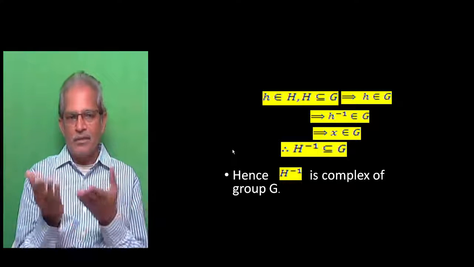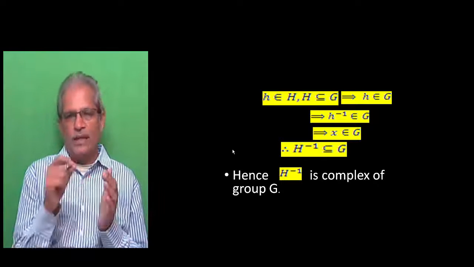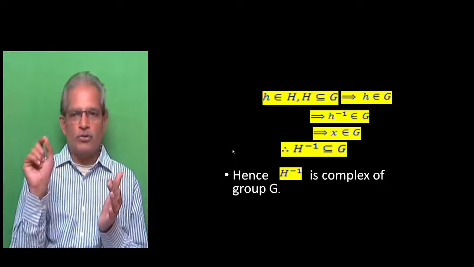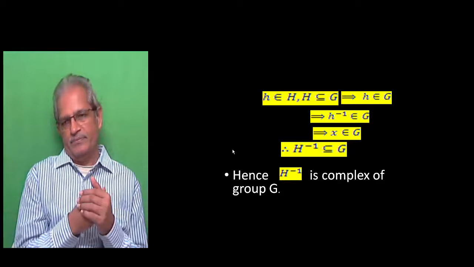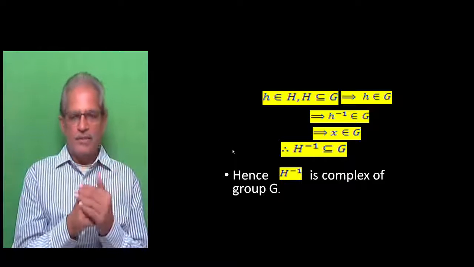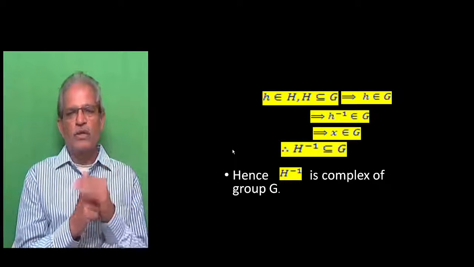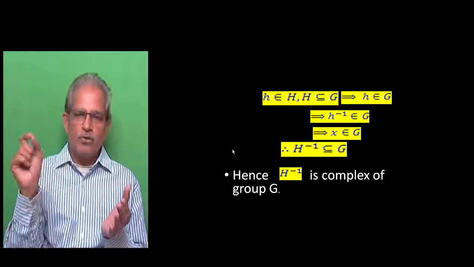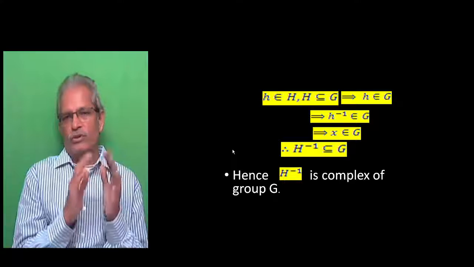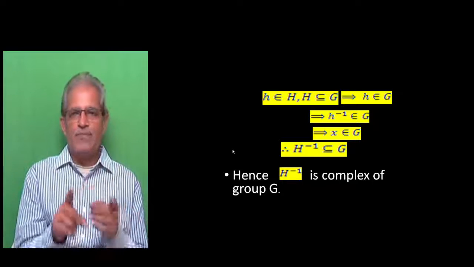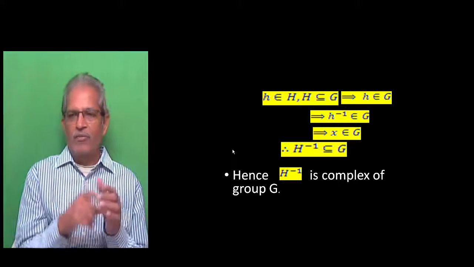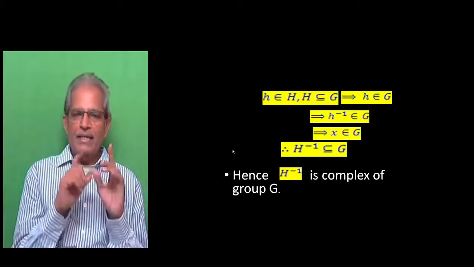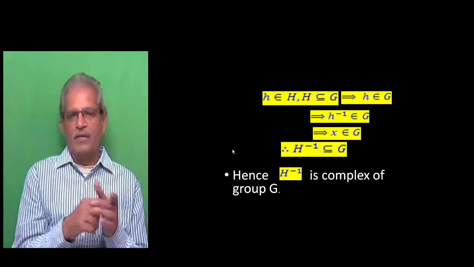But h inverse is nothing but small x. So that implies small x belongs to capital G. So we started with small x belonging to H inverse, and we have shown that small x belongs to capital G. Therefore, H inverse is a subset of G. When G is a group, any subset is a complex.